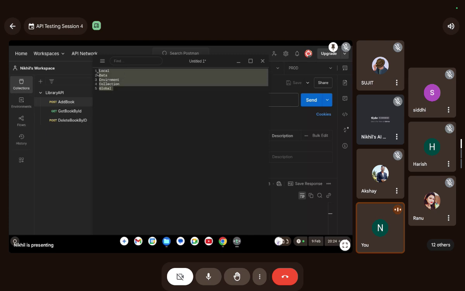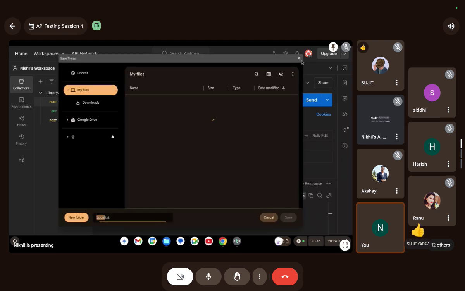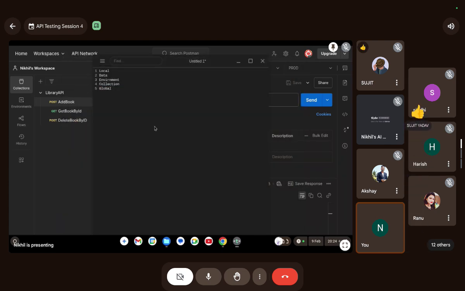This is the priority order: local first, then data, then environment, then collection, and then global variable. Do you understand this, guys? Great. So I guess you have understood this.